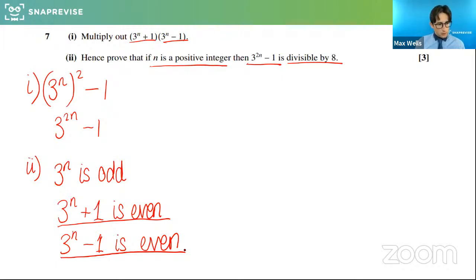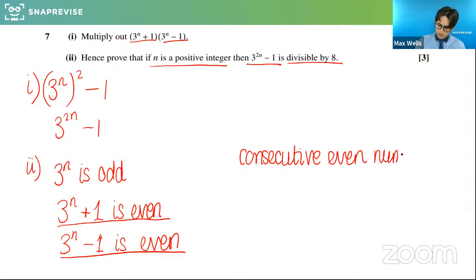Okay. So whatever the power n is, 3 to the n is definitely going to be odd, then 3 to the n plus 1 will definitely be 1 more than an odd, so it will be even. And same for minus 1. So both of those are even, and they'll actually be consecutive even numbers. So consecutive even numbers, one must always be a multiple of 4. So you might have worked this out.